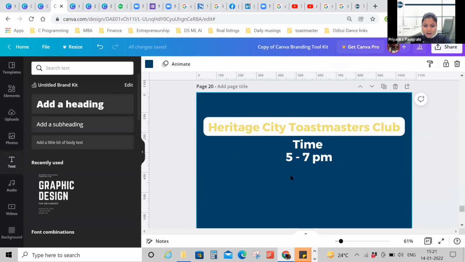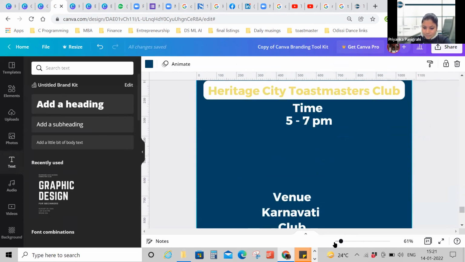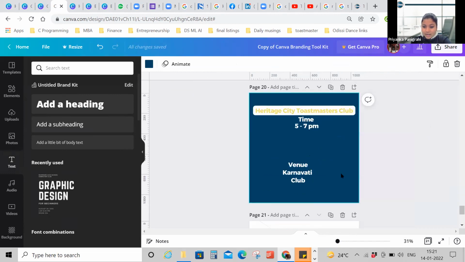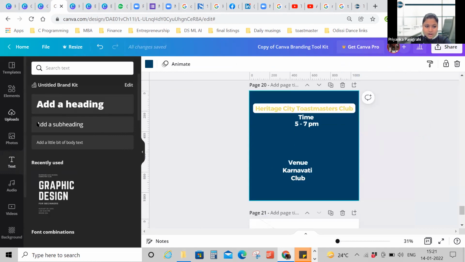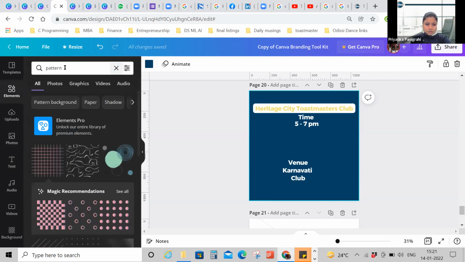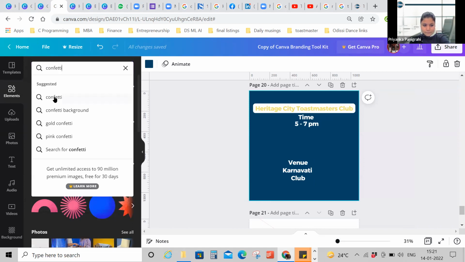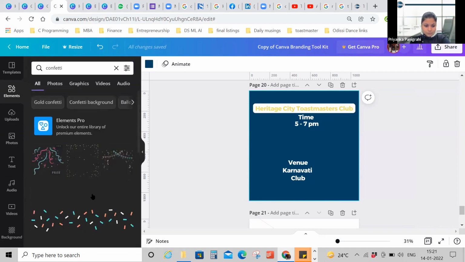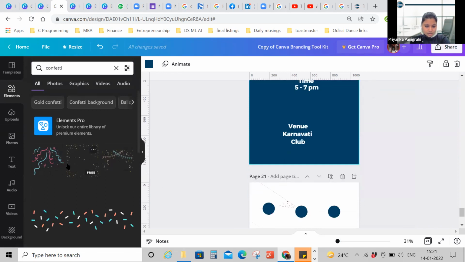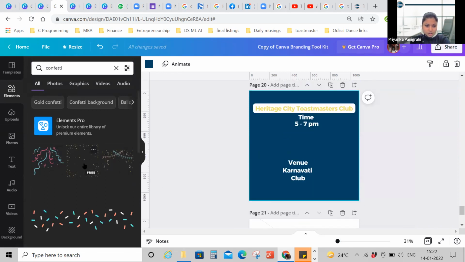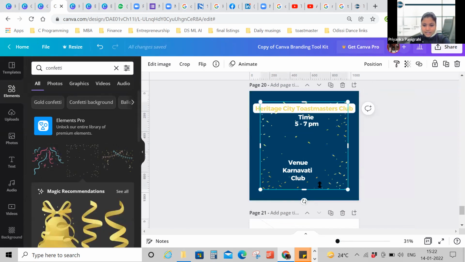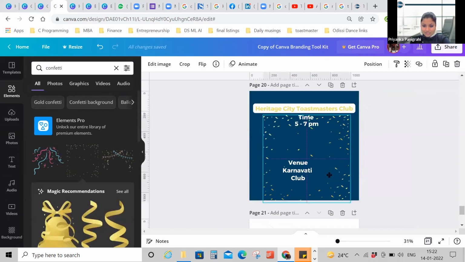Right now, let's say you're having a celebration, a milestone meeting celebration, and you want to create an element which shows blasting of confetti. So you go to elements, you search confetti here. So these are some designs that have come. So if I click on this, I can see that it is an image. Wow.